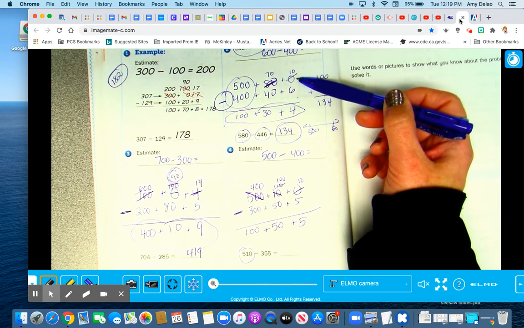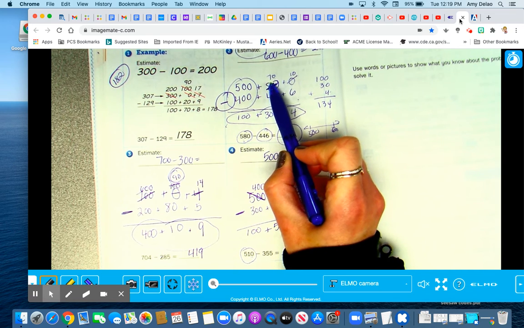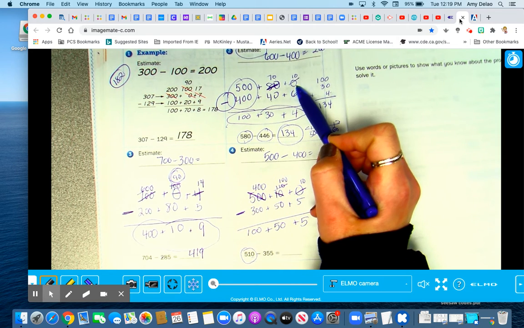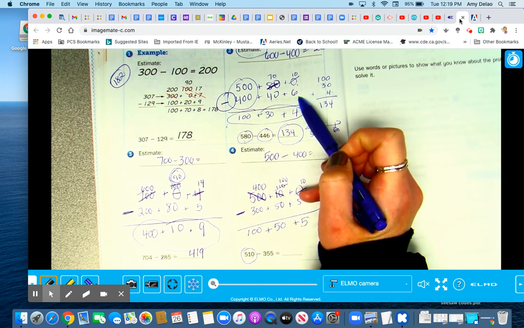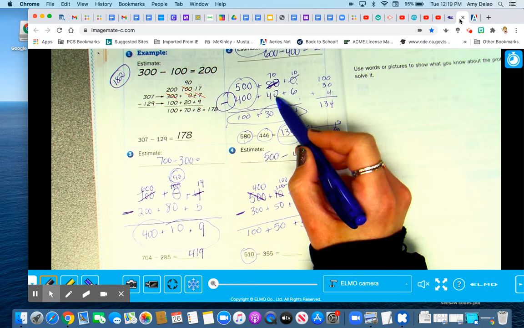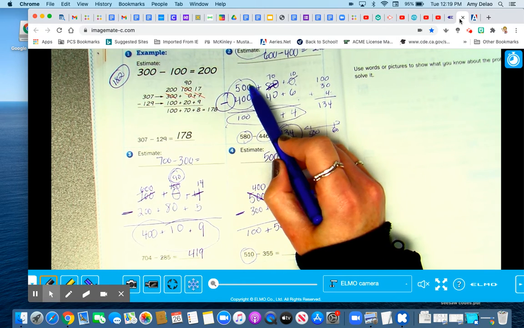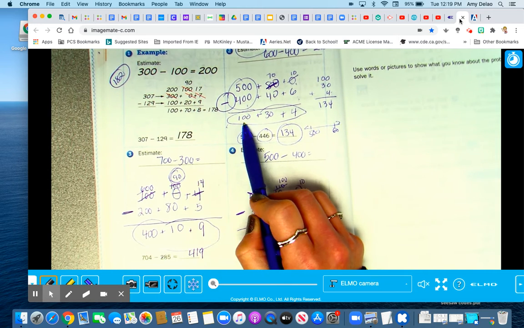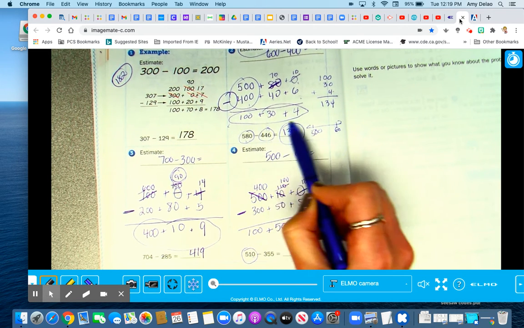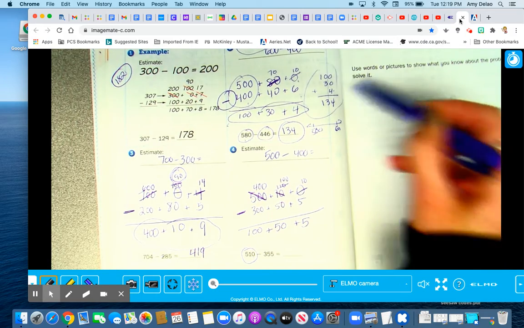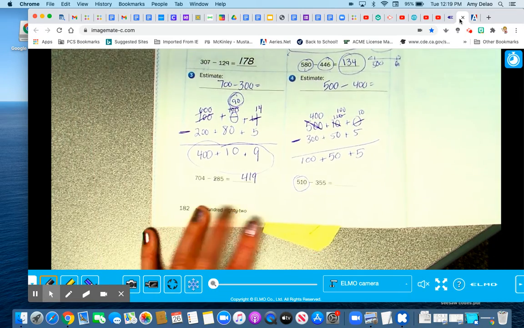0, I can't do that, so I have to borrow a 10. So now this is 70 and this is 10. What's 10 minus 6? 4. 70 minus 40, 30. 500 minus 400. Nope, that's 100. We've done this before. This is just practice. And then you add the answer up right here. Okay, let's look at the next one.